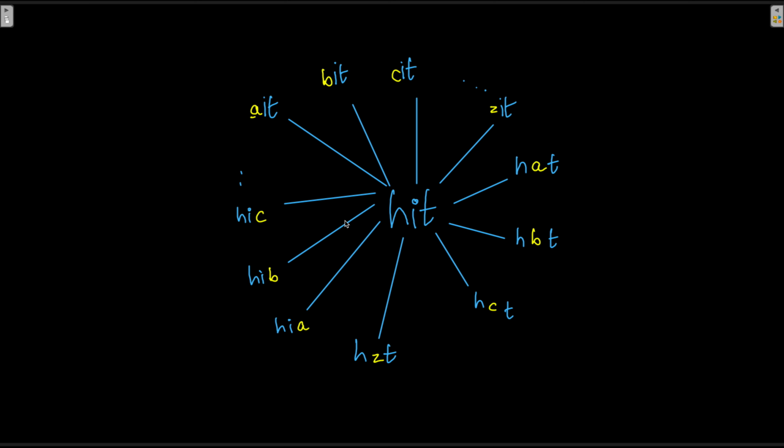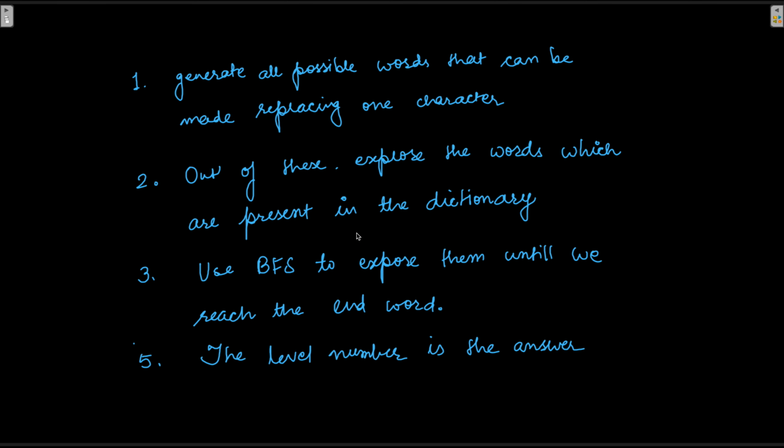So that means for every word, we can have so many transformations. And out of those transformations, we have to pick only those words which are present in the given word list. So that is one step of it. And then for each of those words, we would do the same thing in the next step. So we could think about a typical algorithm, and that is going to be a BFS based algorithm.